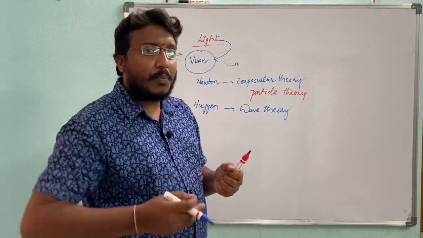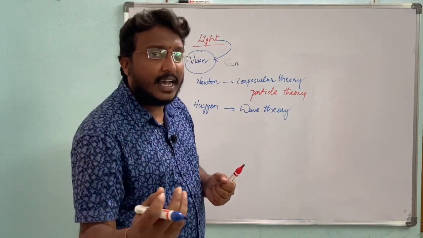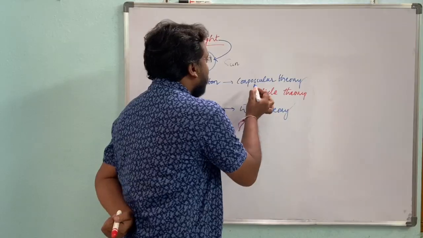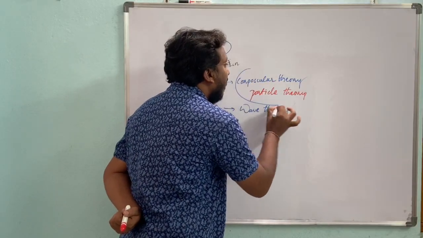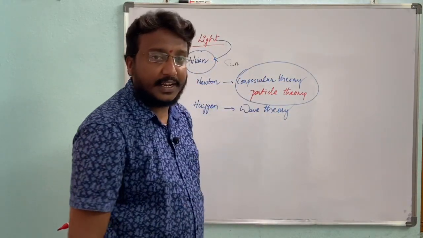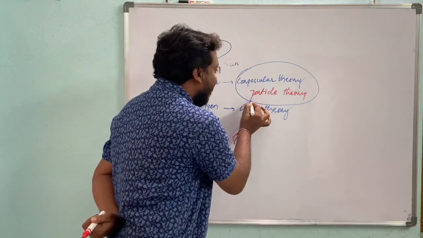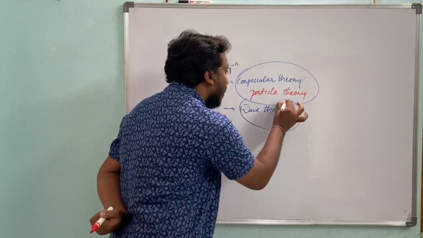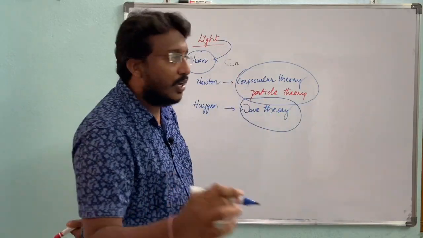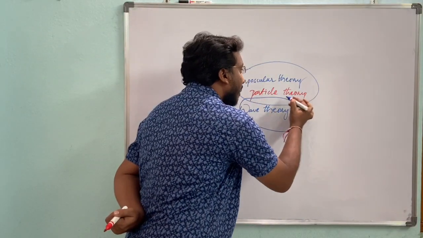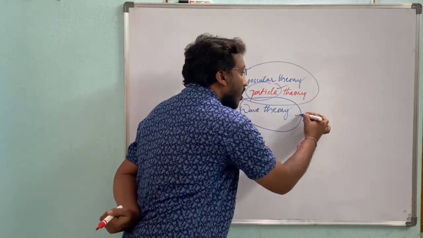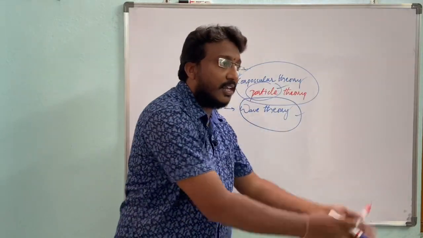Some of the properties exhibited by light are explained only by the particle theory, and some phenomena are explained only by the wave theory.